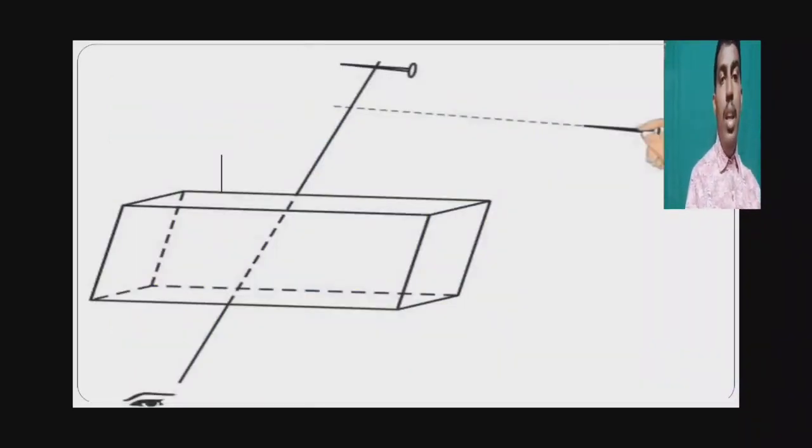Here we can see the drawing. There is a glass slab; first of all place one pin and take another pin. The first pin is seen through the glass slab and the second pin is seen through the air, out of the glass slab. Place the second pin such that it is in a straight line with the first pin. When we remove the glass slab, we will observe that these two are not in a straight line.